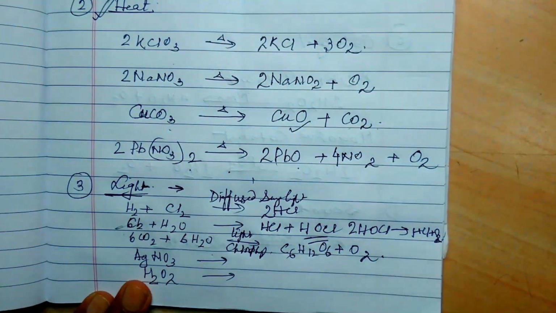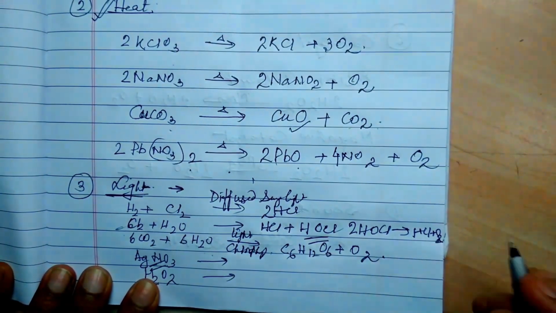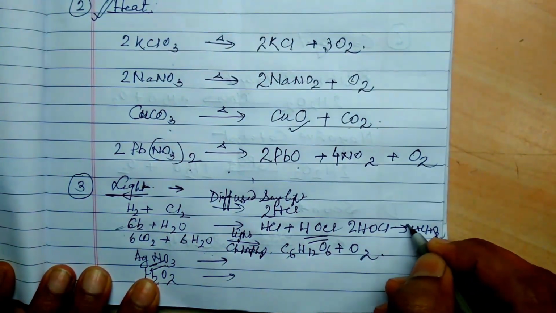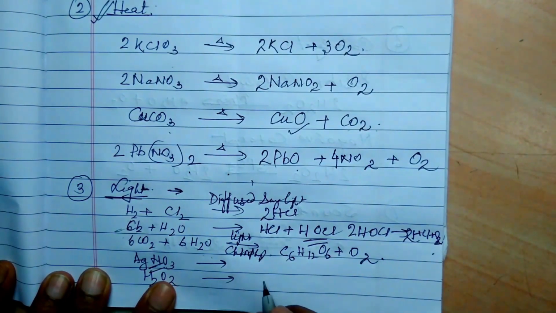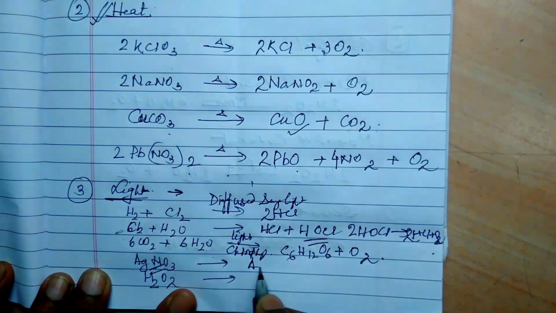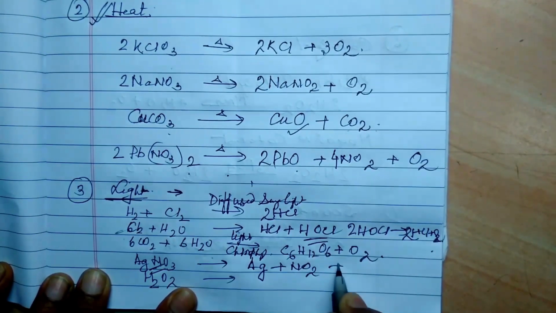In the same way, silver nitrate is easily decomposed in the presence of light. So silver nitrate will give silver plus nitrogen dioxide plus oxygen.